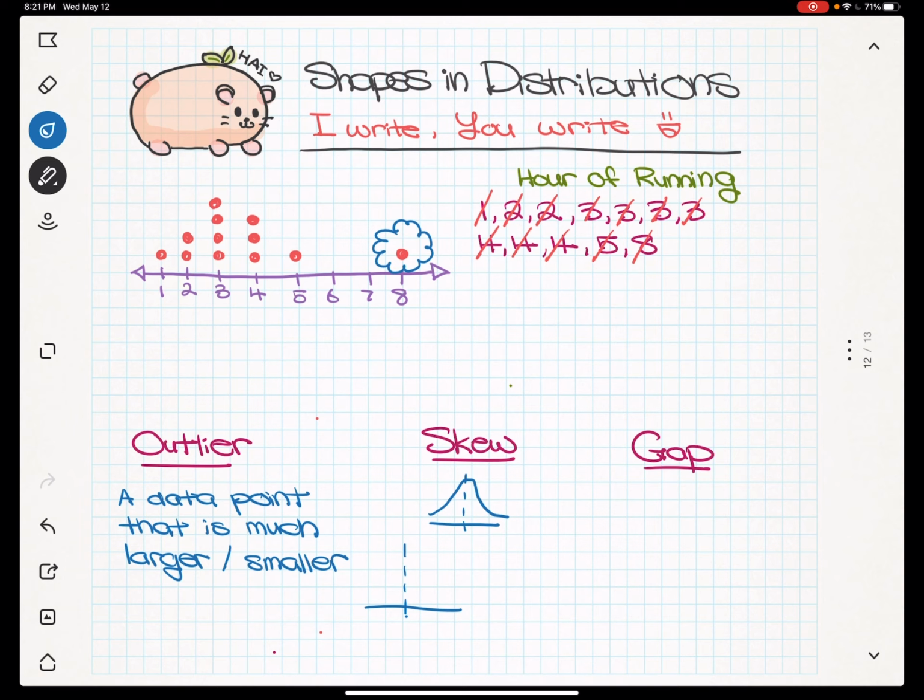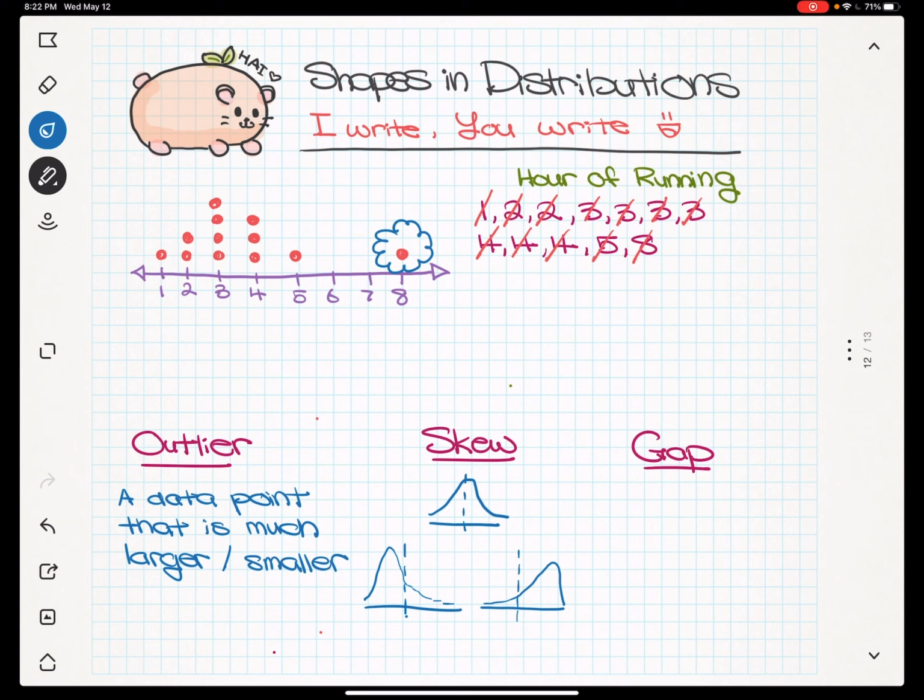So say the right side has like this thing and it kind of goes like this. This is called skewed to the right. So that means the tail, the long part, is on the right, just like our data here, right? And then we also have skewed to the left, which means that if this was the center, the tail would be over here, right? So that's skewed to the left. So we have symmetrical, skewed to the left, and skewed to the right.